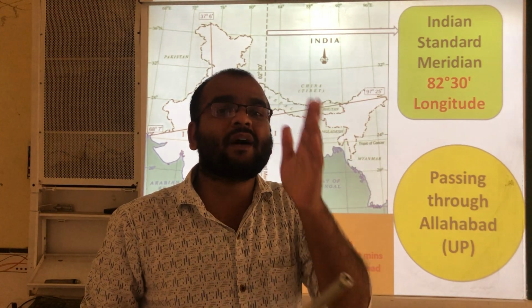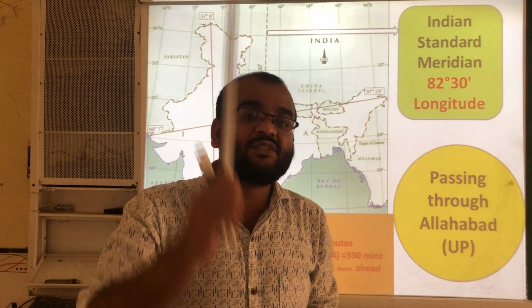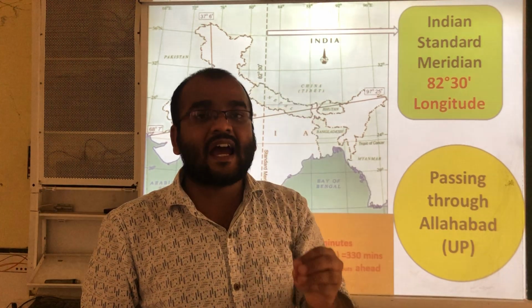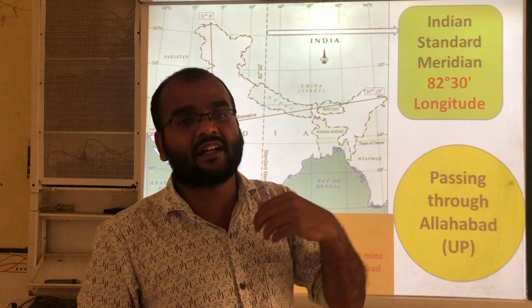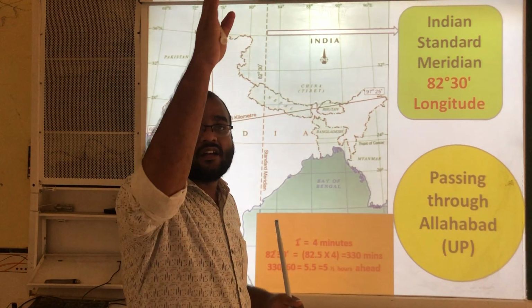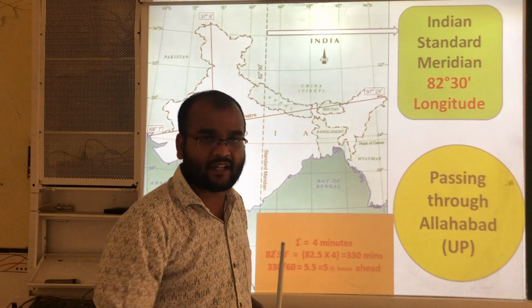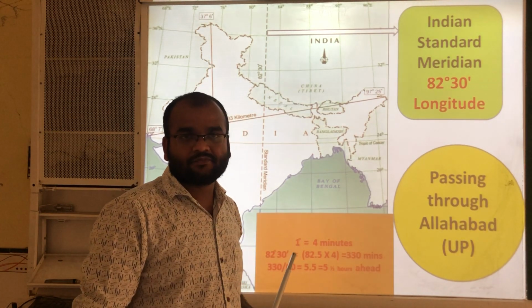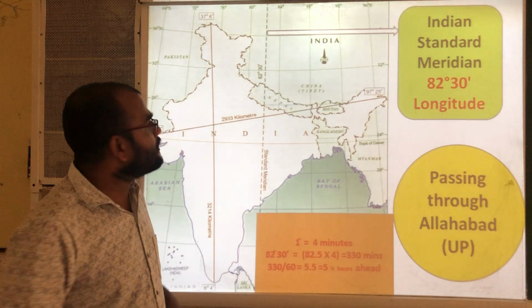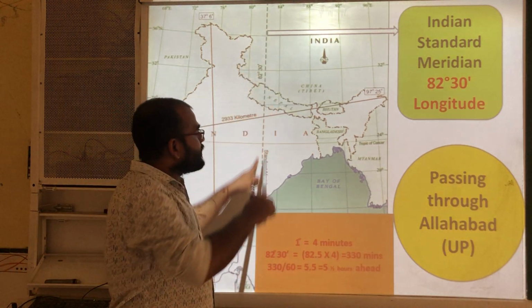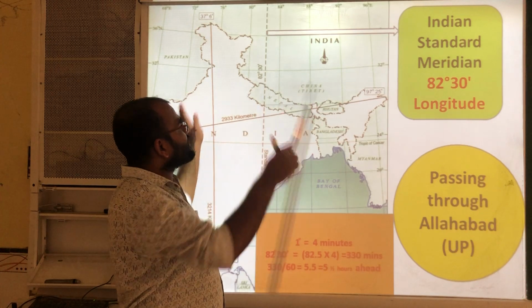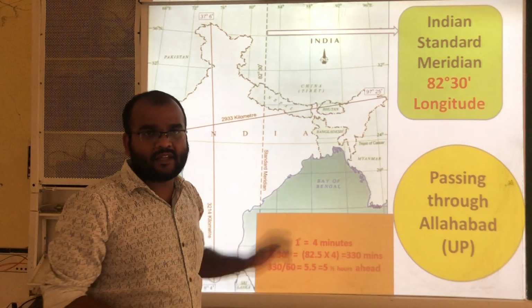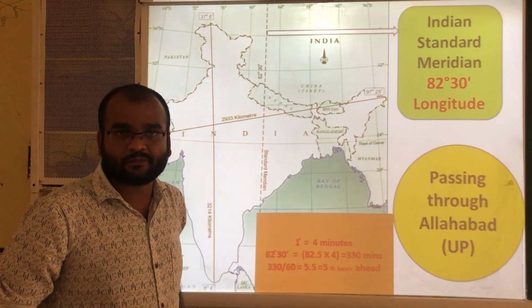Depending upon the longitude passing through a country, the standard time of that country is decided. In India, based on this standard meridian, we fixed our local time, that is Indian Standard Time.